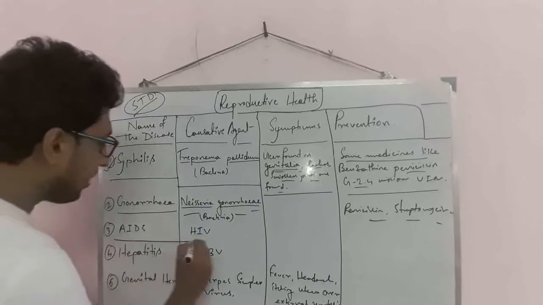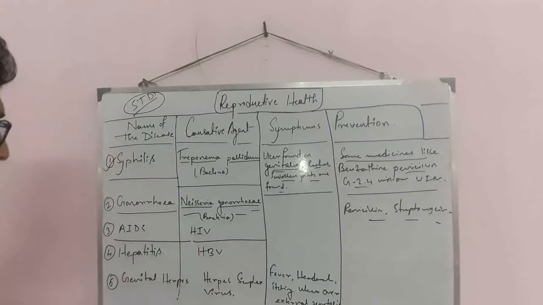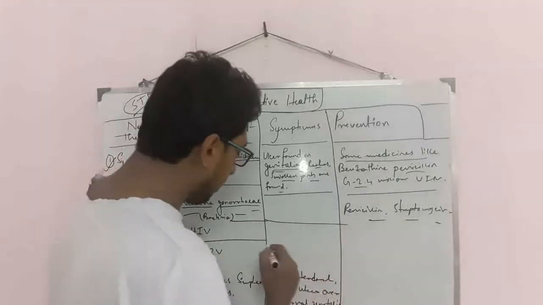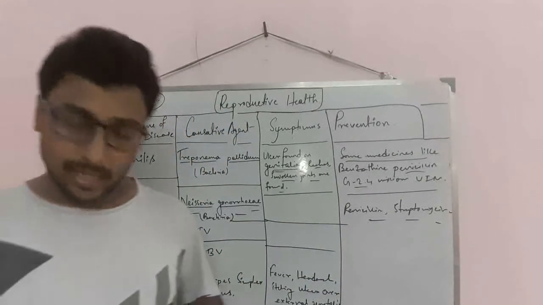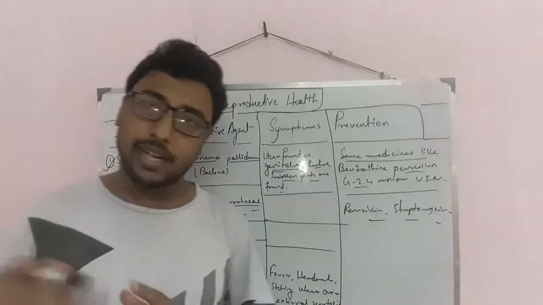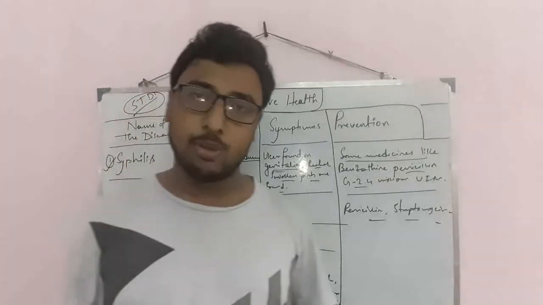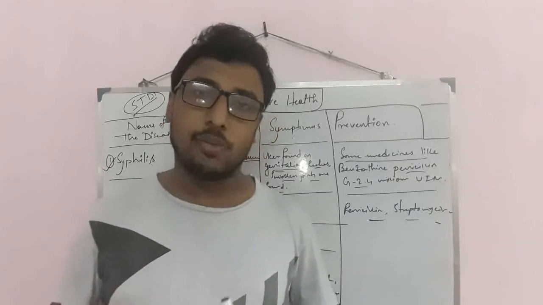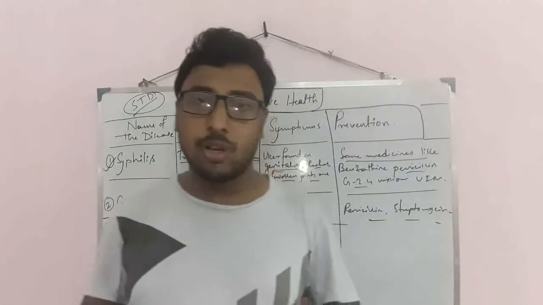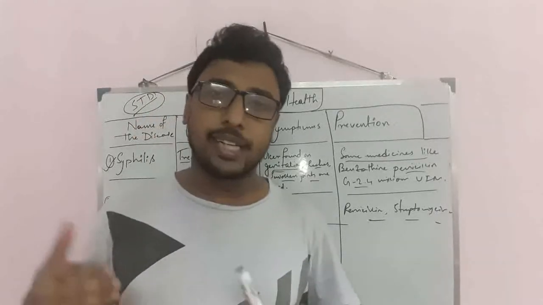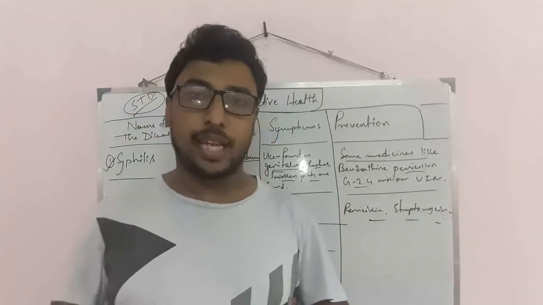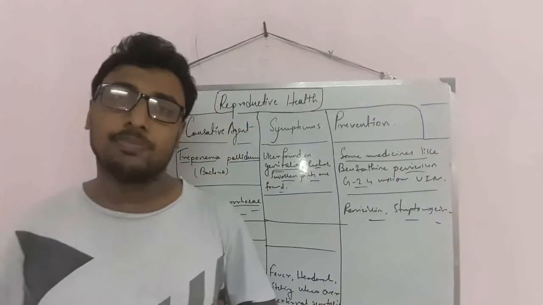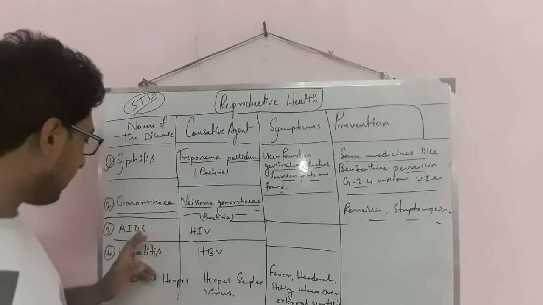Next is AIDS. Acquired immunodeficiency syndrome is a very common disease caused by the HIV virus, human immunodeficiency virus. Due to the HIV virus, it spreads and after all it will affect our immune system. The symptoms are, first of all, after a few days there will be weight loss, our immune system will break down, and there will be tiredness, headache, fever. These are some symptoms regarding the disease AIDS.